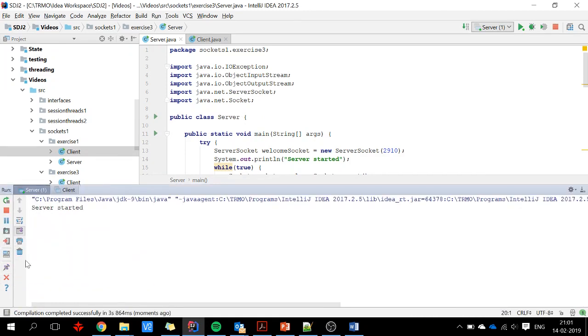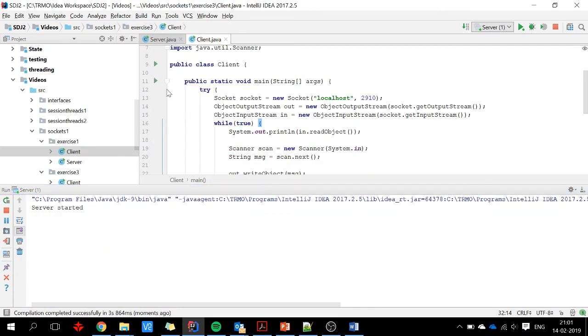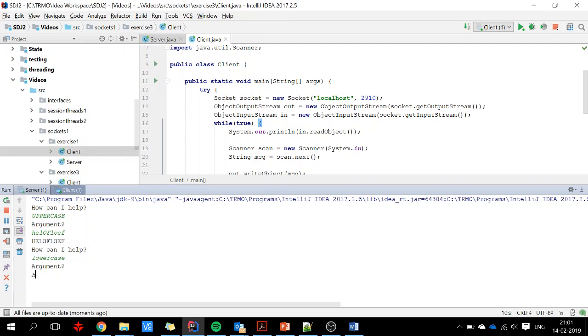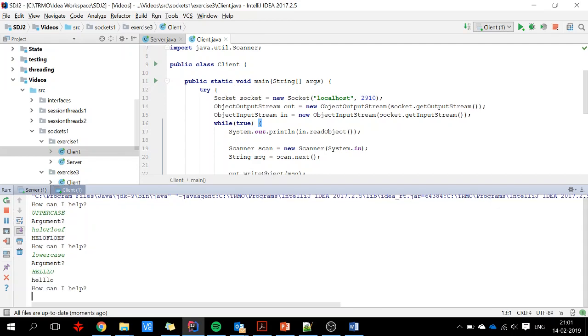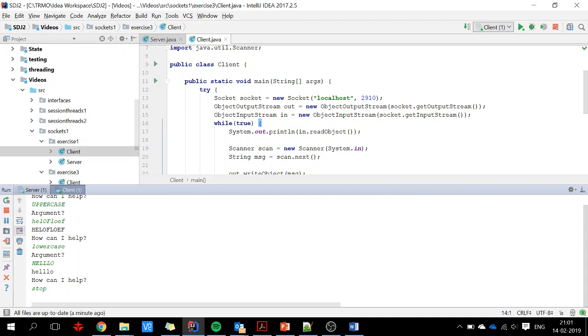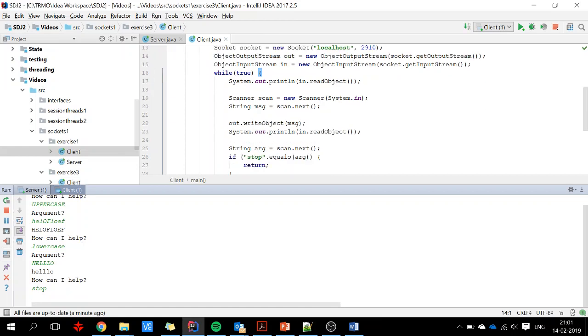And I don't need this anymore, and we will run a client program. So the server now says client connected, how can I help? And I want to say uppercase argument hello, and everything is uppercase, and it asks how can I help again, and this time around I say lowercase, and we'll ask for an argument, and we say hello, and how can I help, and I want to say stop. It's when I do the argument that it should say stop.